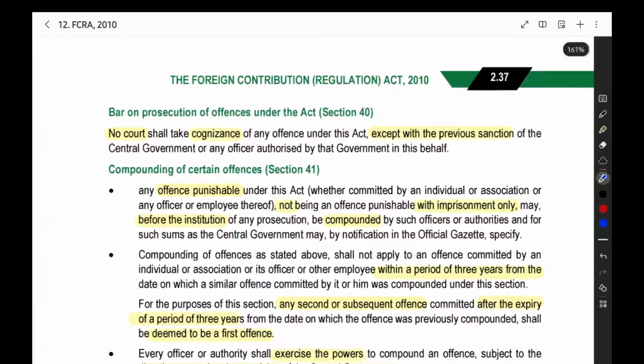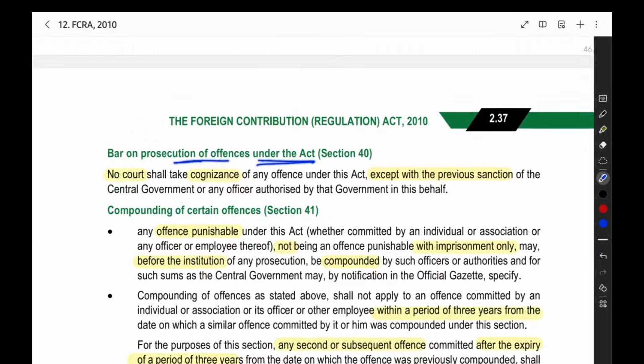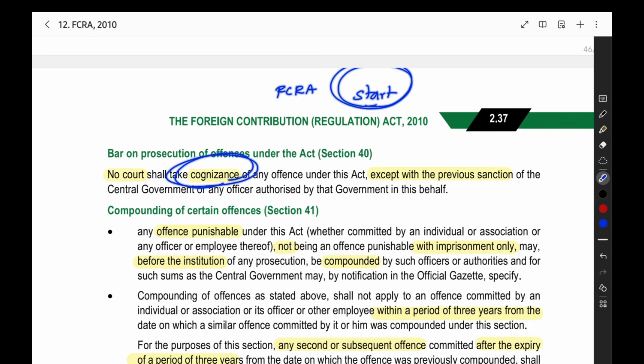Then, bar on prosecution of offences under the Act. Under the FCRA Act, if any court wants to conduct any case, the court has to get the approval of the central government. After getting the central government approval only, you can go to the court. If you are going to a court for an offence under the FCRA Act, first you have to go to the central government and get the approval. After that only you can go to the court. Then only the court can take up the case.